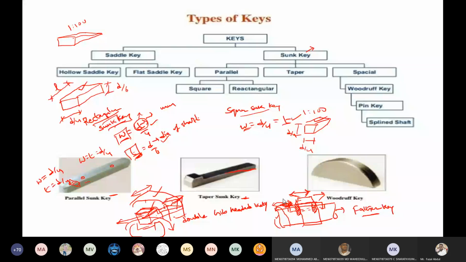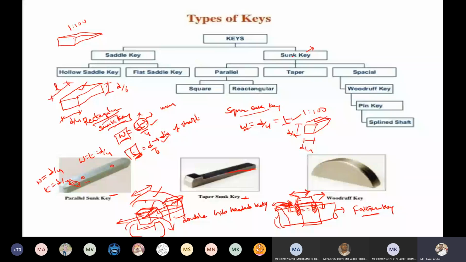Sir, in some keys we are not inserting the saddle with the help of a hammer. We are screwing, sir. See, whatever different types I am explaining here are all related to sunk keys only.